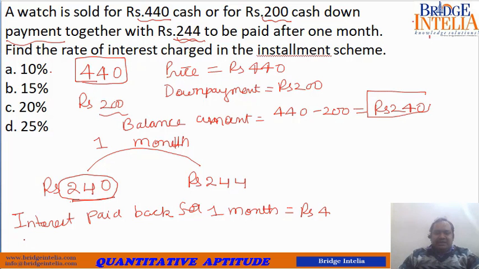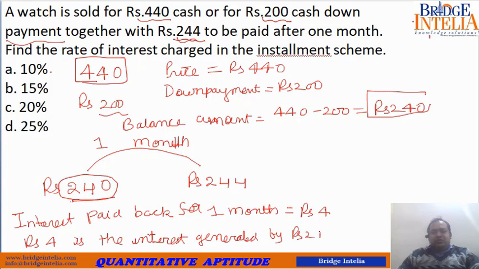So you can say rupees 4 is the interest generated by rupees 240 in 1 month. So what is the effective rate of interest? Let us understand what the effective rate of interest is. Rupees 240 gives interest of rupees 4 in 1 month.